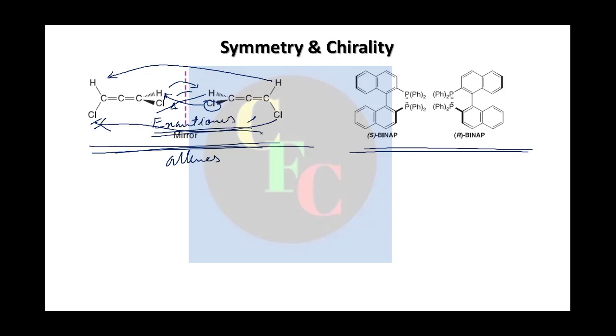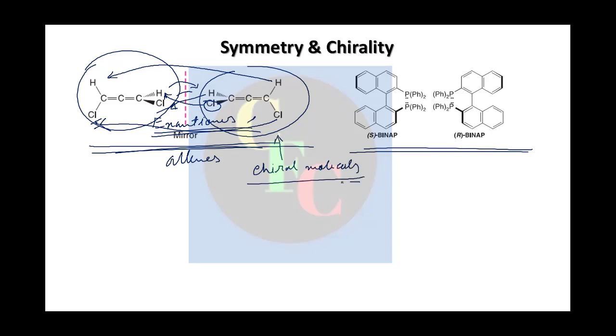If they are enantiomers, then we have to say that this molecule and this molecule both are chiral molecules, right? But you cannot find a chiral carbon here. So there is no chiral carbon, but still the molecule is chiral. So this is important. If the molecule is chiral itself, then you will have a mirror image relationship. Same is the case here.